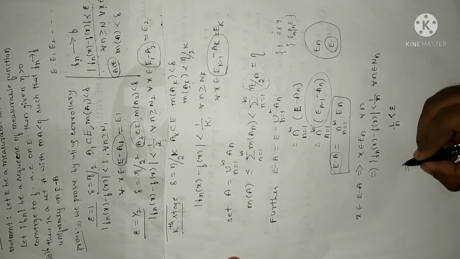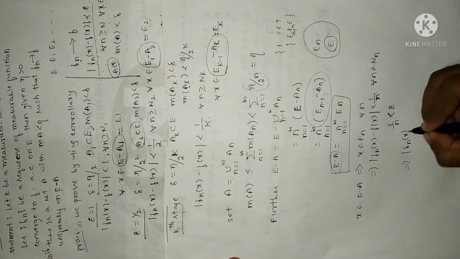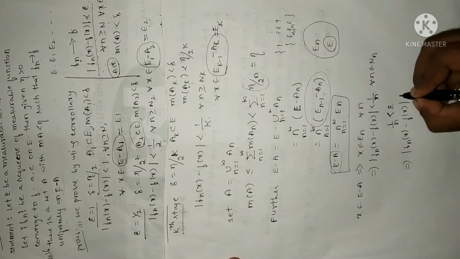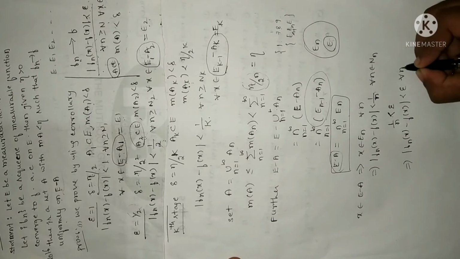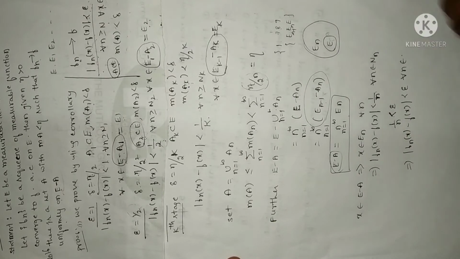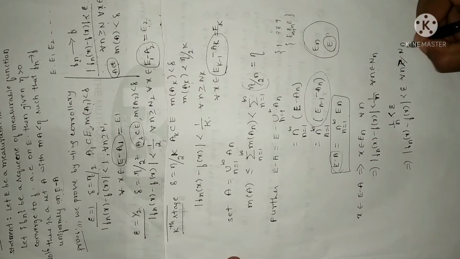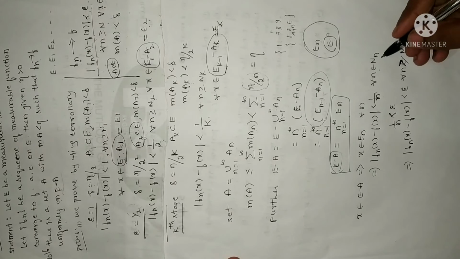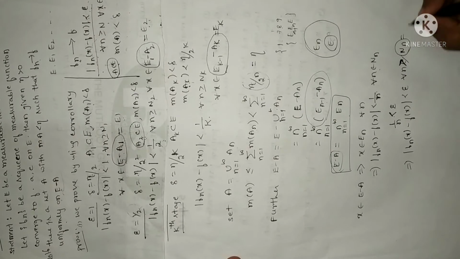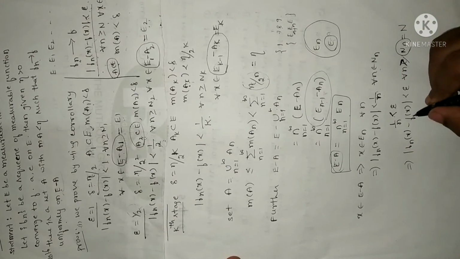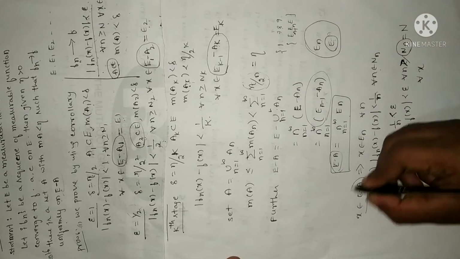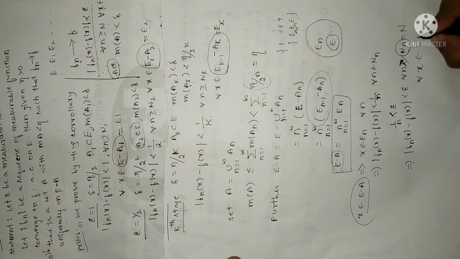So I can write this step as |f_n(x) - f(x)| < epsilon for all n greater than a particular value. So whatever values you consider greater than some value, let me take it as capital N, it will be true. And for all x belongs to what we have assumed as E minus A.